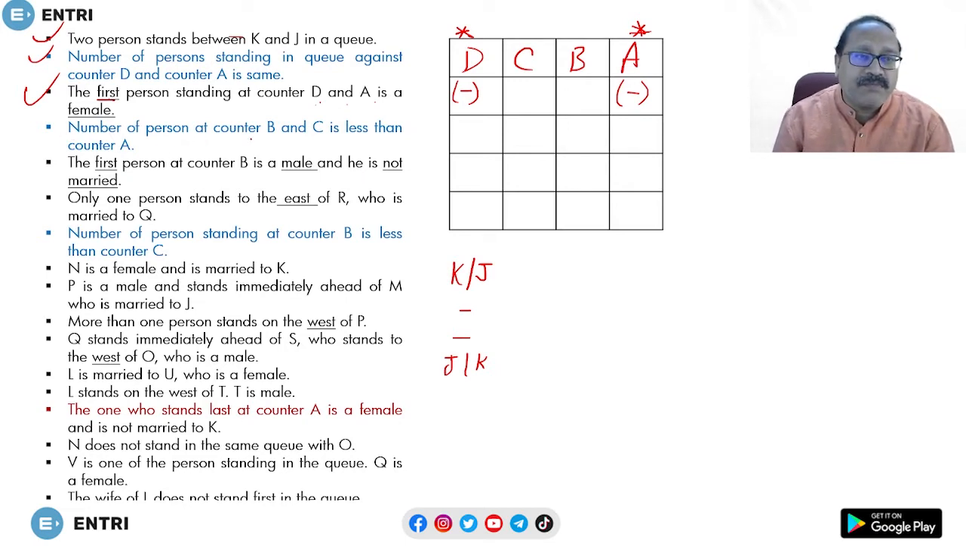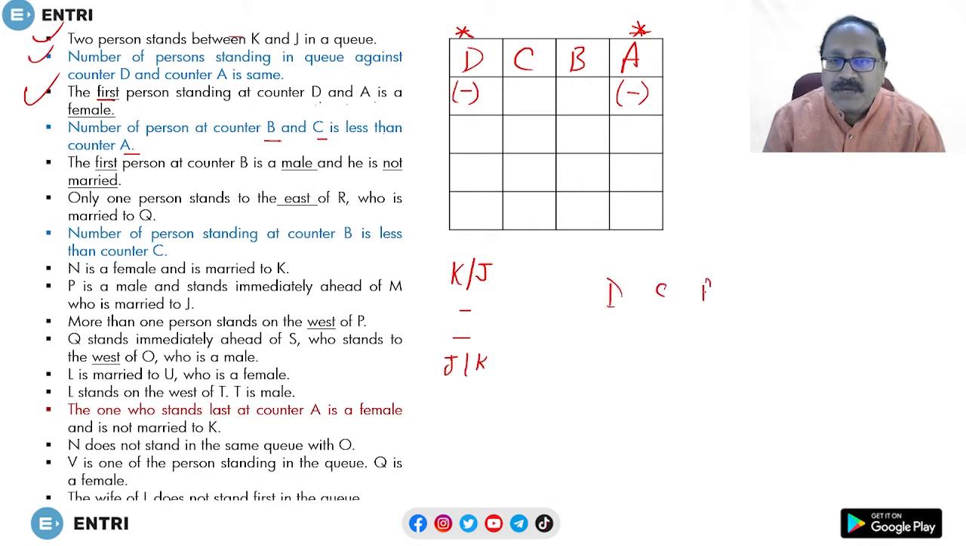Next, the number of persons in counter B and C is less than counter A. So counter B and C are less than A. It's a very important piece of information. Look at what this leads to, that is, counter D, C, B, A.